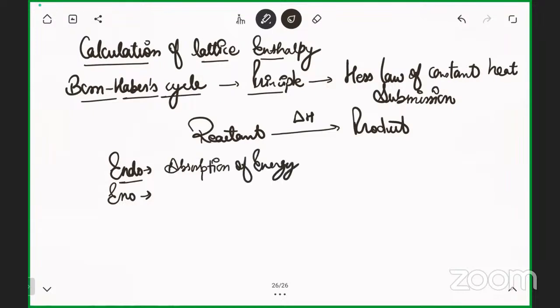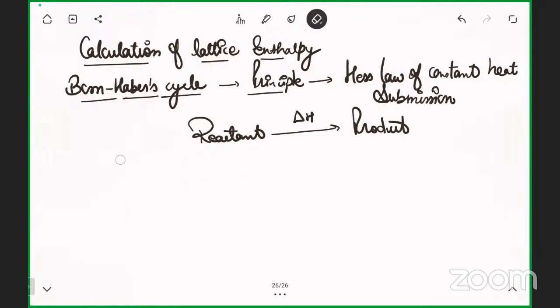If I talk about the exothermic, there is an evolution of the energy, or you can say liberation of the energy. Okay, so these two terms are there. If I talk about the absorption or the emission of energy, it means I'm talking about a reaction. It can be endothermic, it can be exothermic. So I'm calculating the value of delta H, the change in enthalpy.